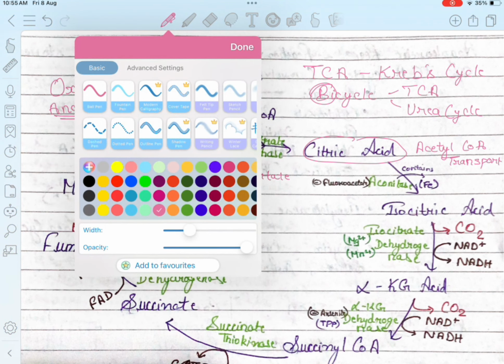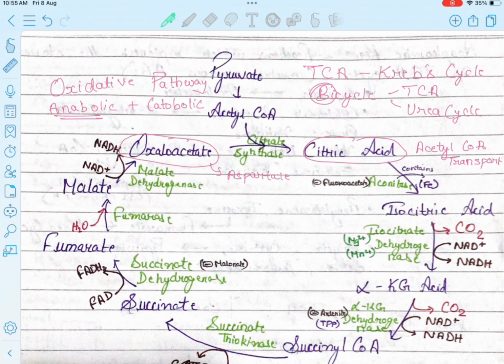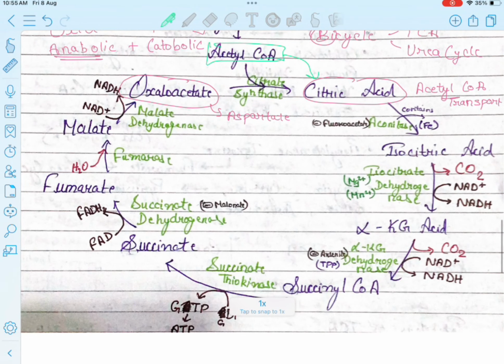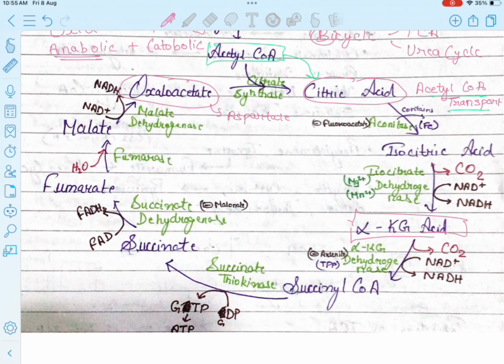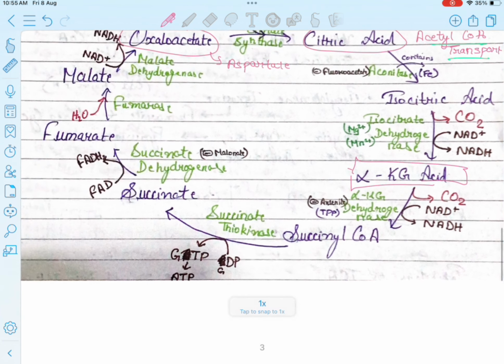As you can see here, there is acetyl coenzyme A, which is carried by the citric acid. So citric acid helps in the acetyl coenzyme A transport. Then the alpha ketoglutarate here produces the glutamate.